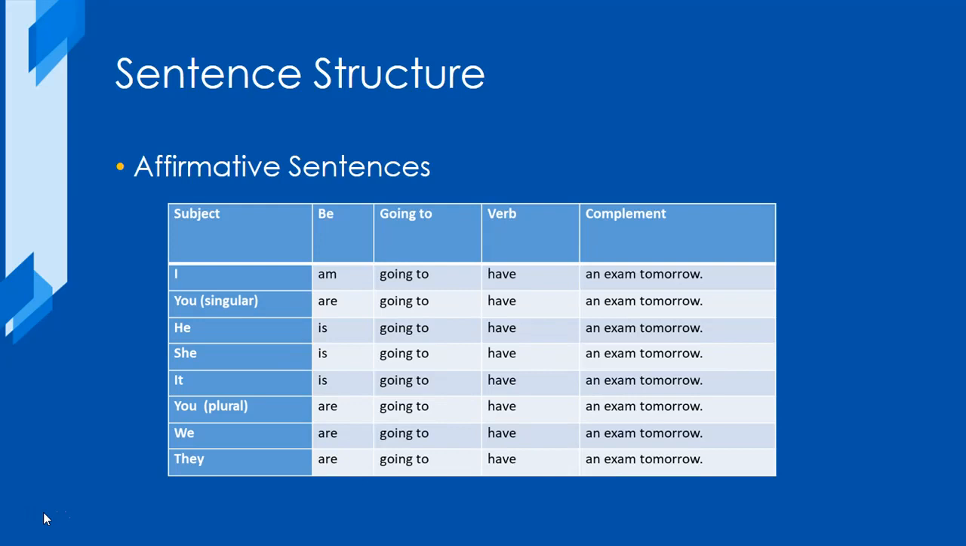You can observe that we have to conjugate the auxiliary to be in present, and the form is according to the person. Going to and the main verb do not change in tense or person. We have, for example, I am going to have an exam tomorrow. You are going to have an exam tomorrow. They are going to have an exam tomorrow.